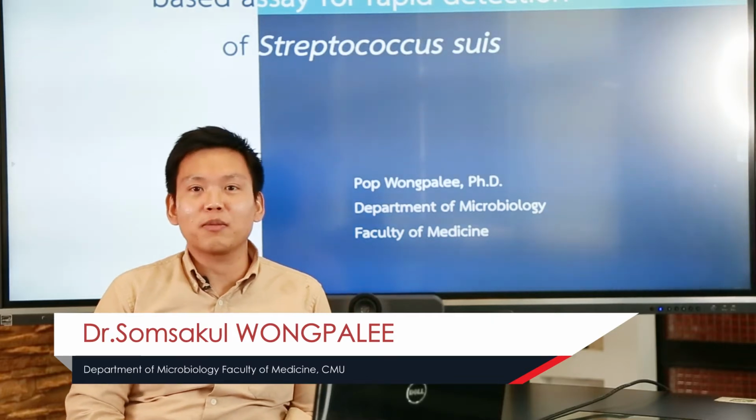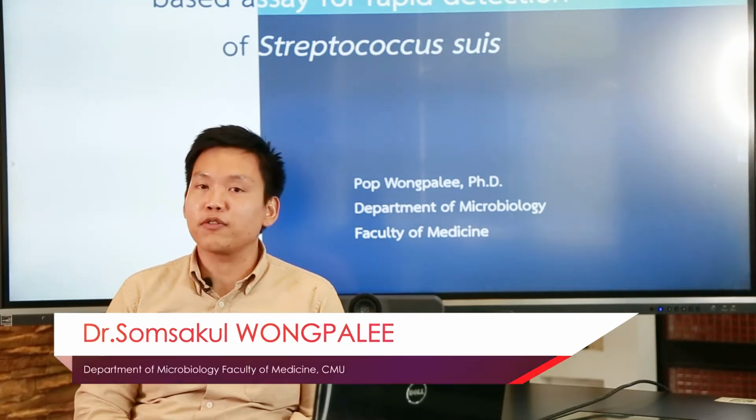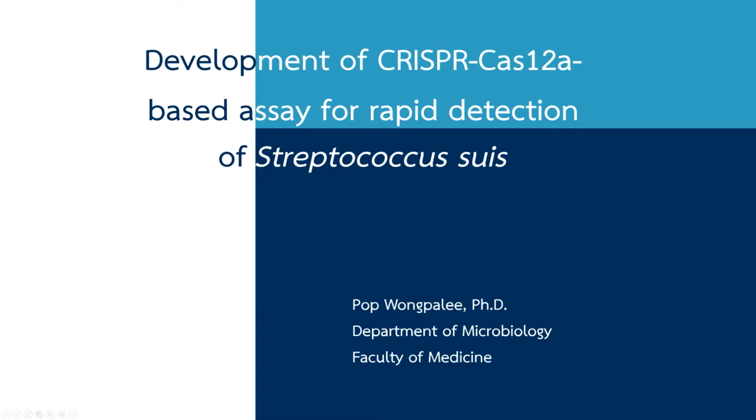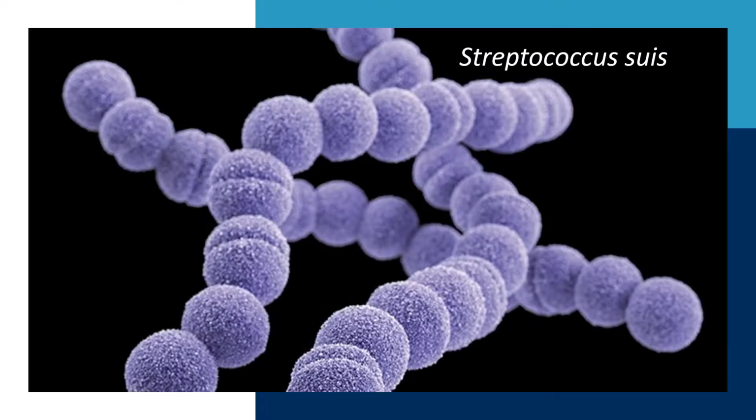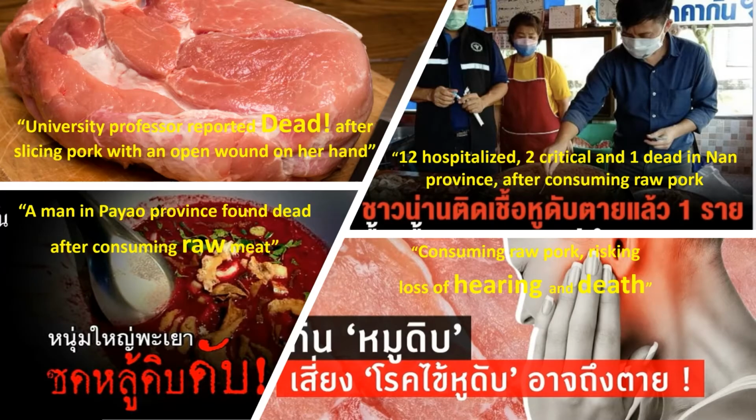My project is development of Crispr Cas12a based assay for rapid detection of Streptococcus suis. As you may know, Streptococcus suis is a deadly bacteria. Infection can lead to hearing loss and sometimes death, as you can see across multiple news in Thailand every year.